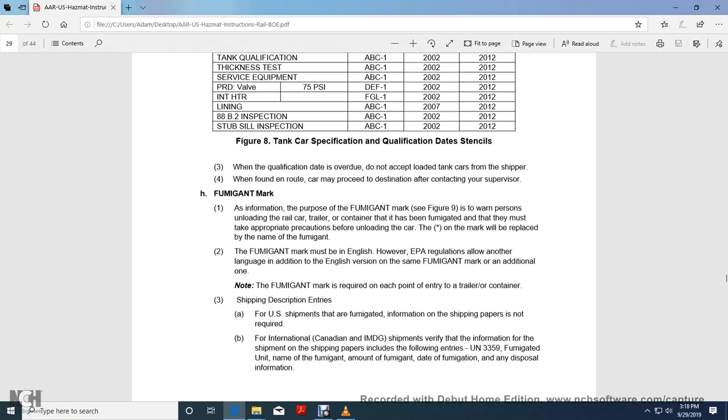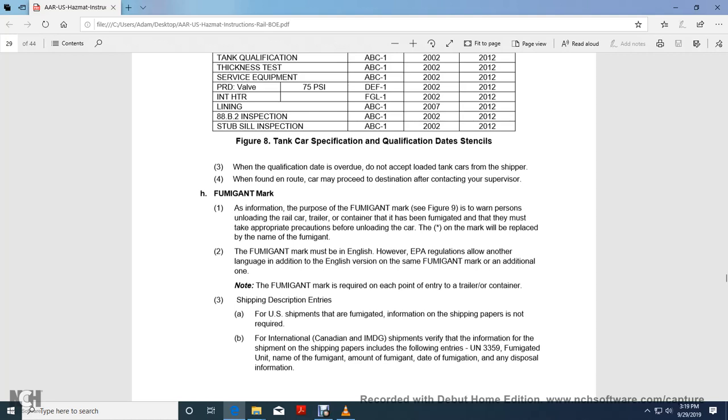Fumigation marking. The purpose of the fumigation mark is to warn persons unloading the rail car or trailer that it has been fumigated, and that appropriate precautions must be taken for unloading the car. The asterisk on the mark is replaced with the name of the fumigant, in English per Environmental Protection Agency regulations. Another language may be used in addition to the English version, same as the fumigation mark.